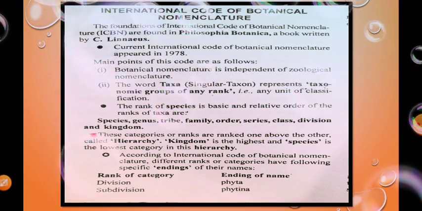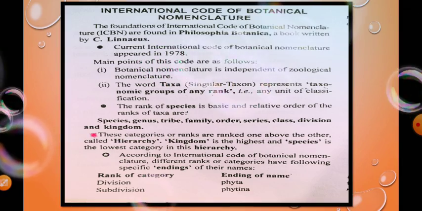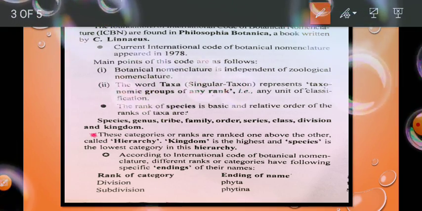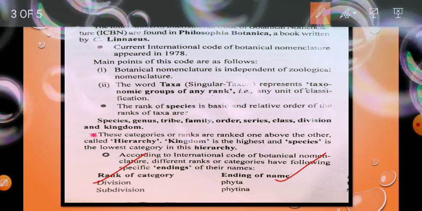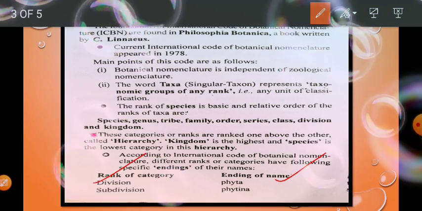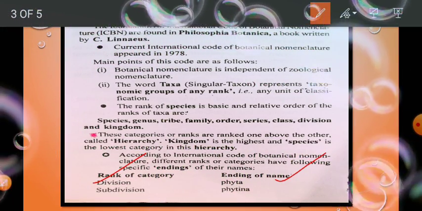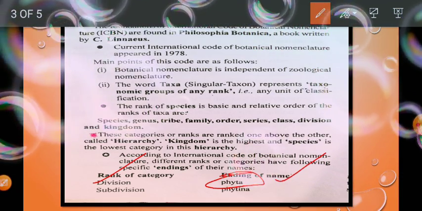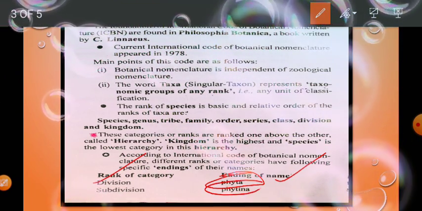Here is the rank of the category, and on the right is the ending of the name. The first one is division. How can we know that this is a division? Because the ending of the name is phyta. Then for subdivision, the ending is phytina.